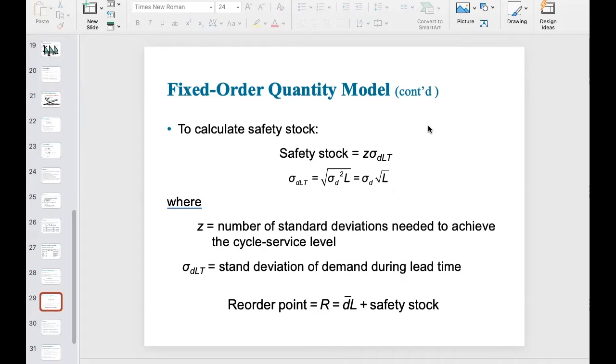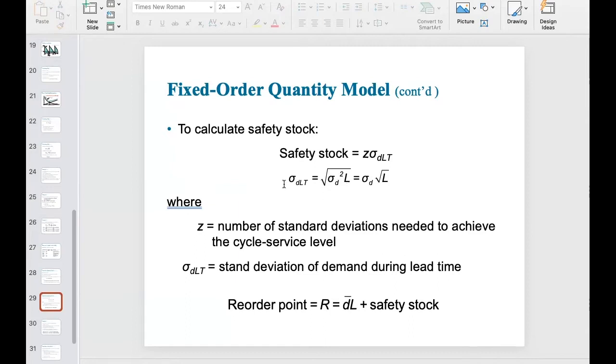The second element is sigma DLT. Sigma DLT here represents the standard deviation during lead time. Normally, in the problem context, we will tell you the standard deviation of daily market demand realization. However, don't forget that within this safety stock equation, the standard deviation that we want is for the whole lead time period instead of just the daily standard deviation. But there's an interrelationship between the standard deviation during the lead time and the standard deviation of daily demand.